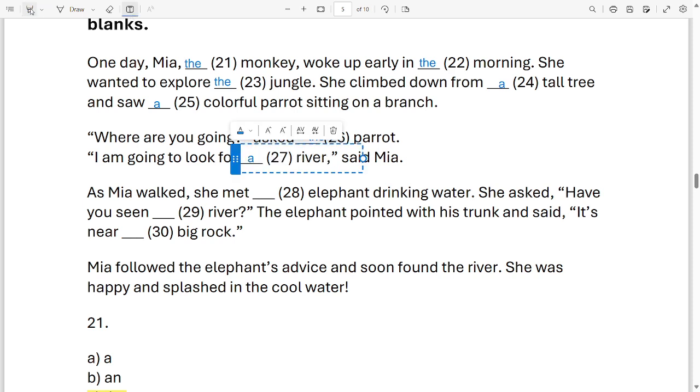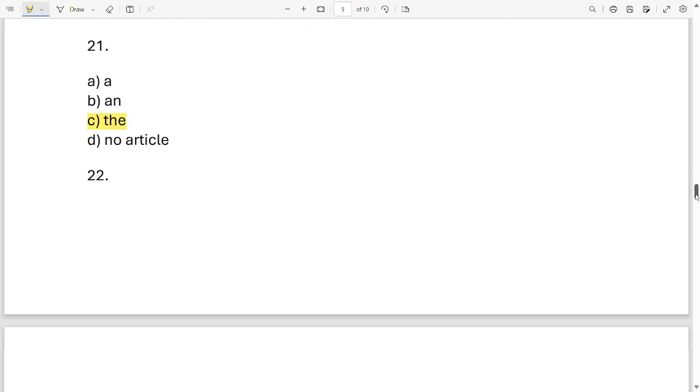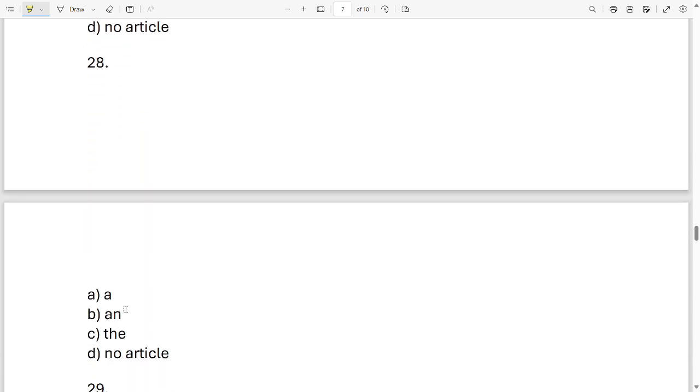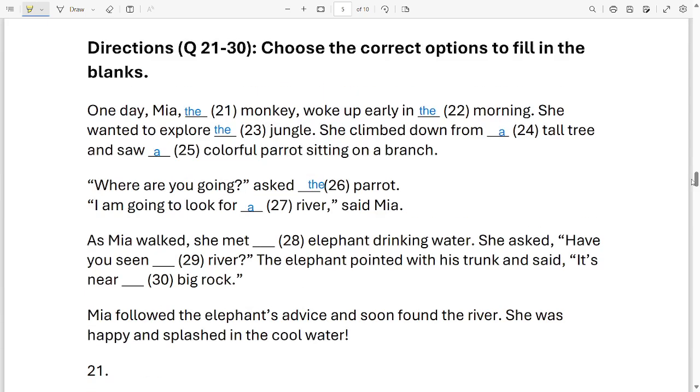As Mia walked, she met dash elephant drinking water. For 28, your options are, she met an elephant. Option B. She met an elephant.